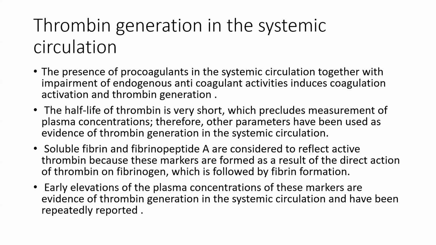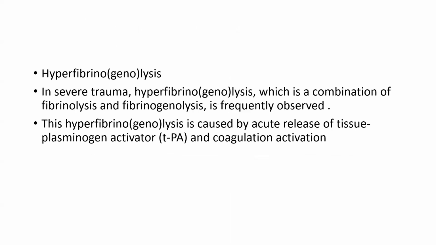Soluble fibrin and fibrinopeptide A are considered to reflect active thrombin because these markers are formed as a result of direct action of thrombin on fibrinogen, which is followed by fibrin formation. Early elevation of plasma concentration of these markers is evidence of thrombin generation in systemic circulation and has been repeatedly reported.